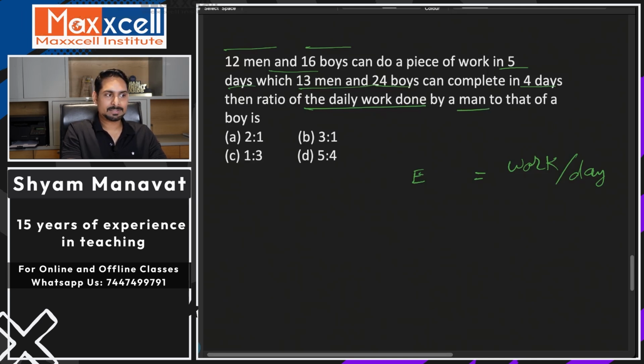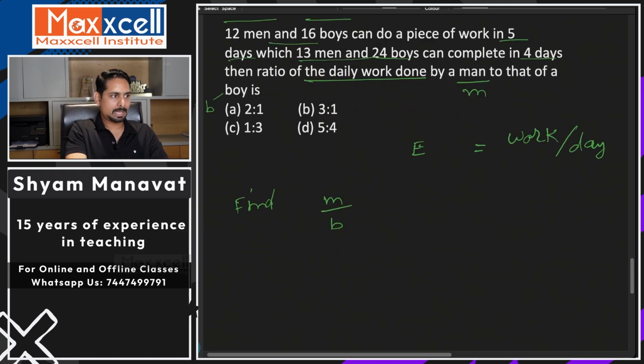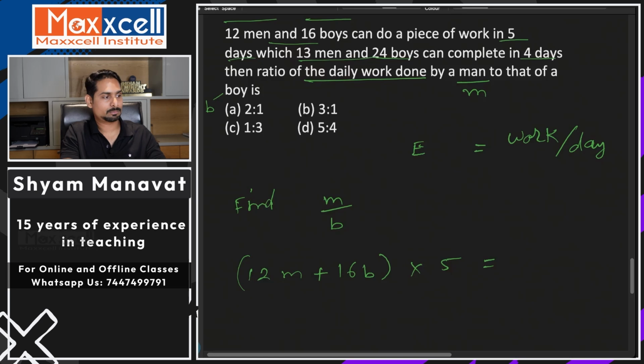If I assume the efficiency of a man is M and the efficiency of a boy is B, what do I need to find? I need to find M upon B, and this should be pretty easy for you. Now let's take the first condition, which says 12 men plus 16 boys take 5 days to complete a job which 13 men,